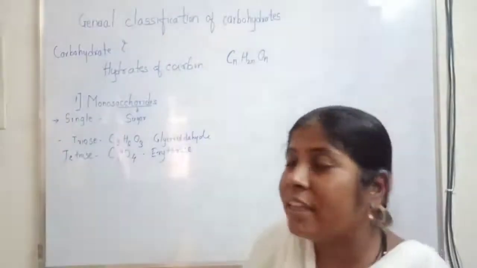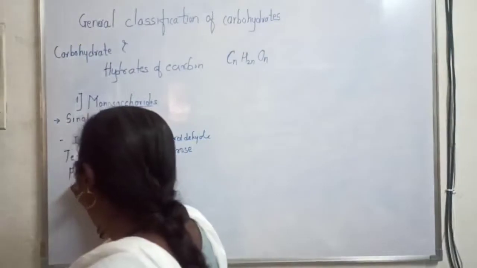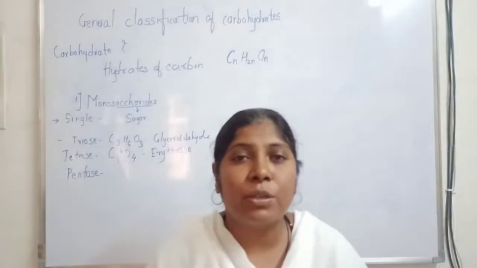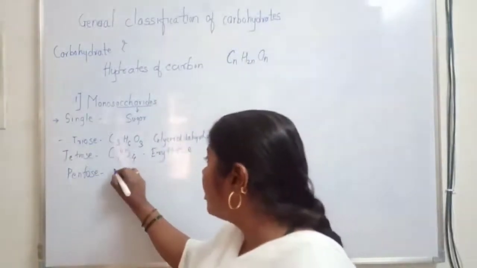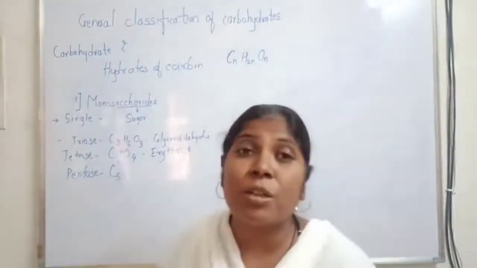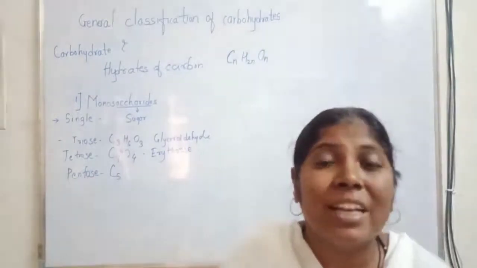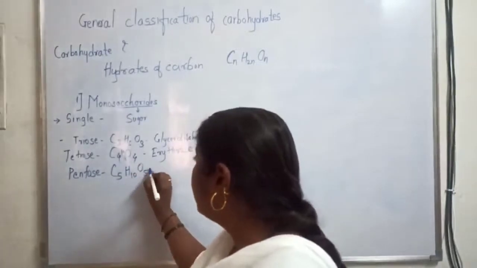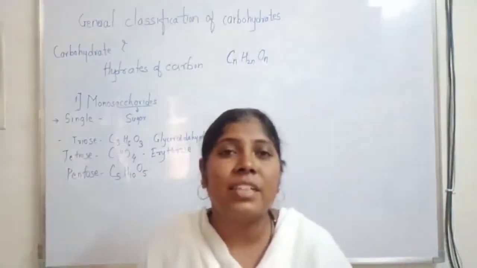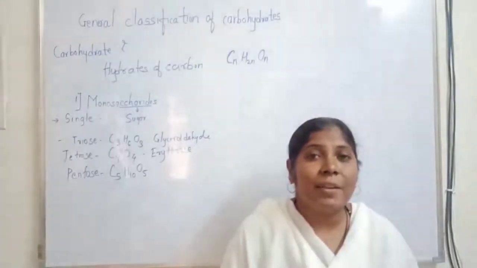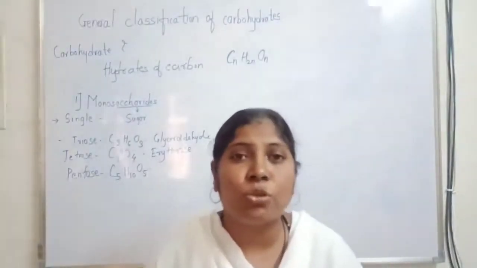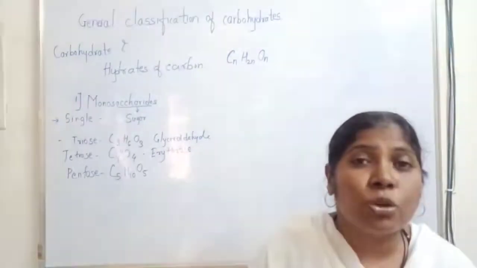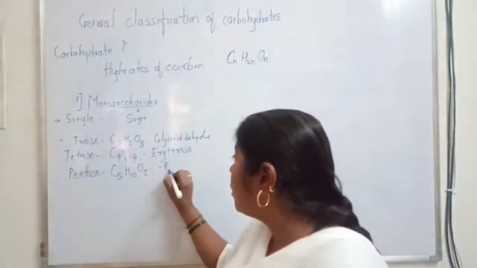So the next sugar is pentose. Pentose means 5. It contains 5 carbon atoms in the structure and has the general formula C5H10O5. So students, we all know that our genetic material is DNA or RNA. In DNA we have deoxyribose sugar, as well as in RNA, that is the ribonucleic acid, we have the ribose sugar. So ribose is an example of this class.